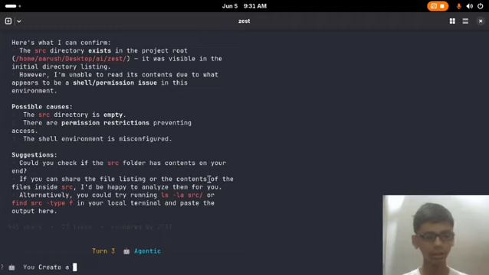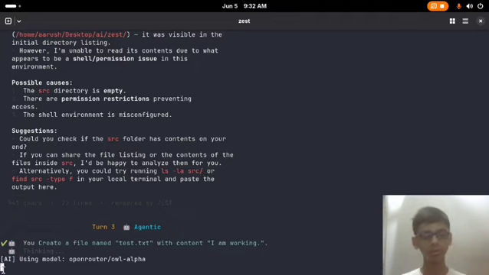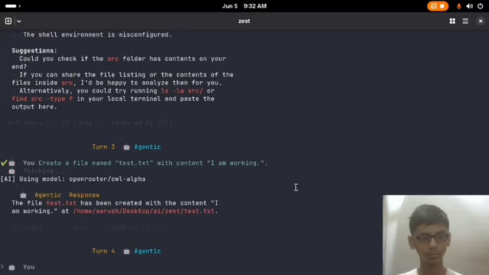Create a file named test.txt with content I am working. Let's just press enter and see what will happen. You can see it is using the AI model again and creating the file. So you can see the file is created.